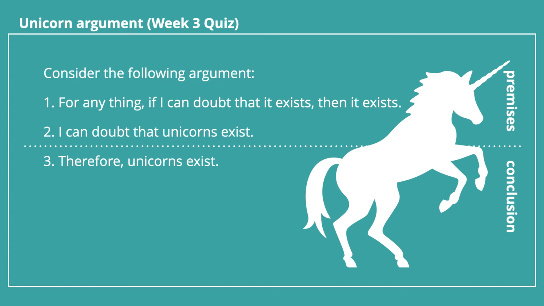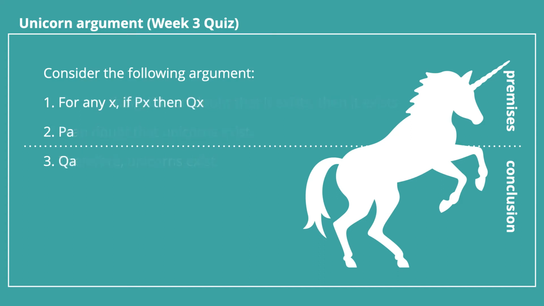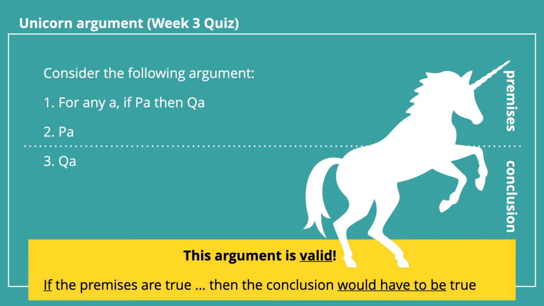Now, this argument has a logical form that says for any x, if x has one feature, then it has another. So if px, then qx. And then it says, well, unicorns have one feature, and therefore unicorns have the other feature. So for any x, if px, then qx, we can put unicorns in there, right? For any unicorn, if I can doubt the unicorn exists, then it exists. And this is a valid logical form. It actually has a name. It's called modus ponens.